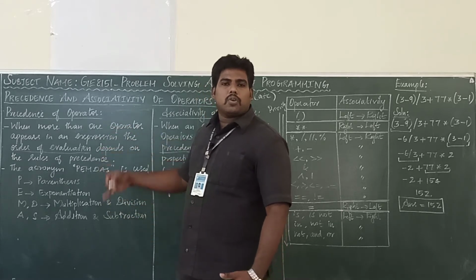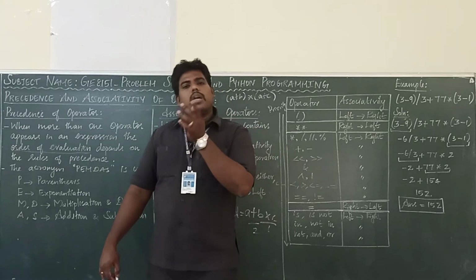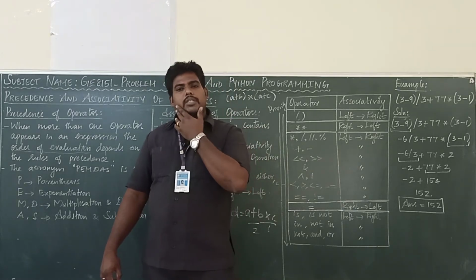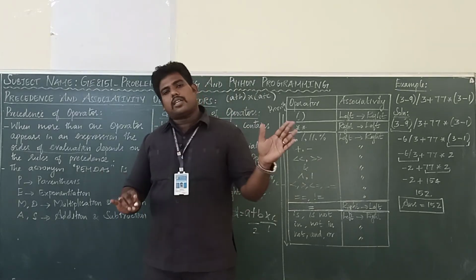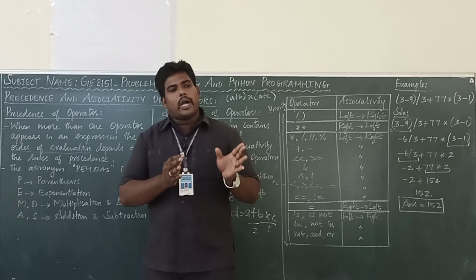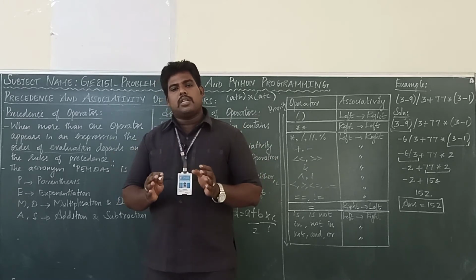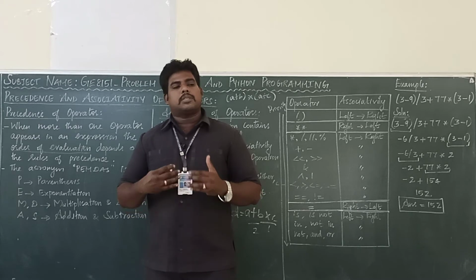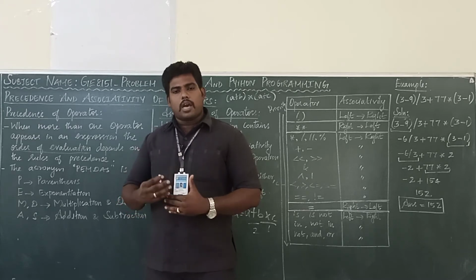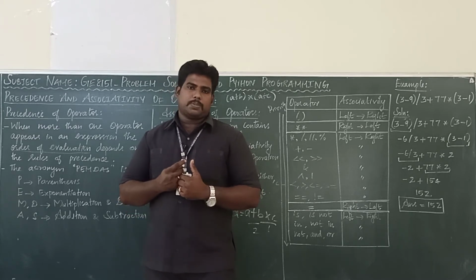If only one operator is there, there is no need of any priority. We can directly solve. If there is more than one operator in the expression, we need to see the precedence, the priority. Depending upon the priority only, we solve the expression.